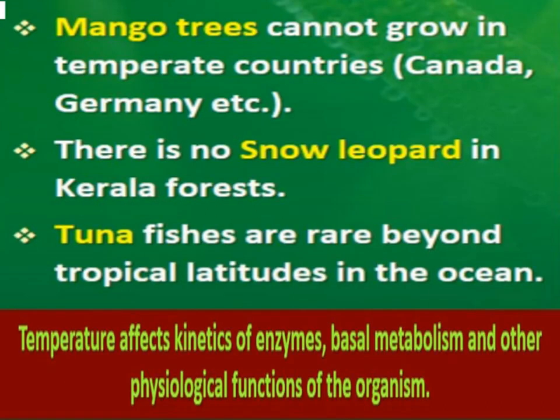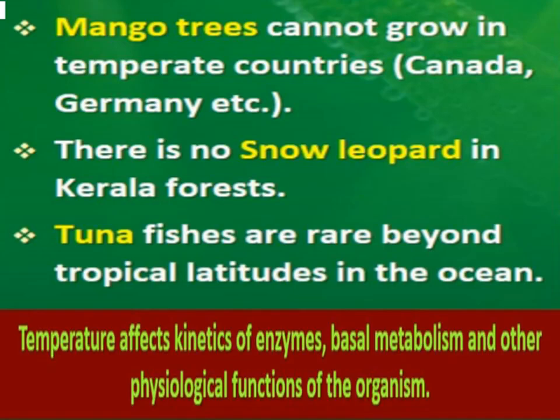When the metabolism is affected, our physiological functions will be affected, right? So we can say temperature affects the kinetics of enzymes, which in turn affects the basal metabolism, and the effect on metabolism will affect the physiological functions of the body of any organism, right? That's why temperature is very important, and that's why temperature affects the distribution of organisms.